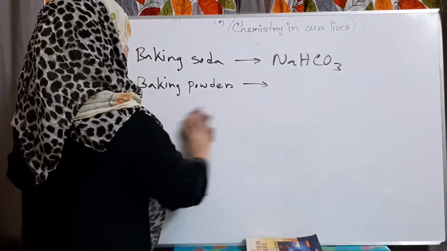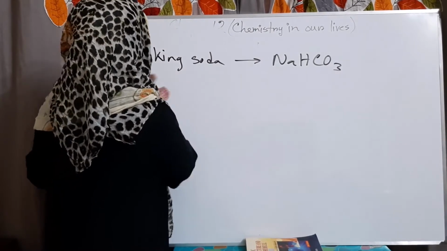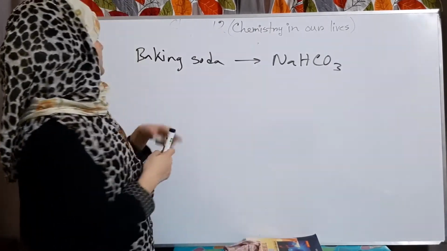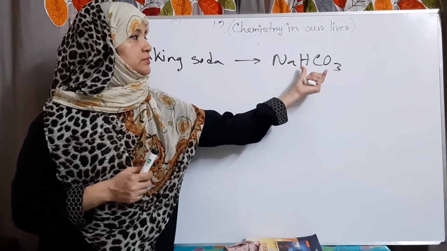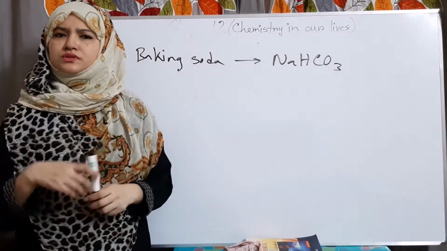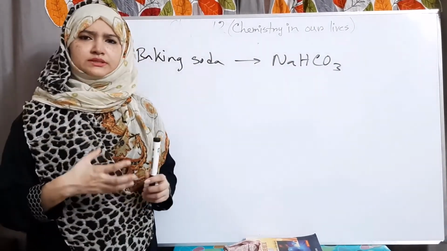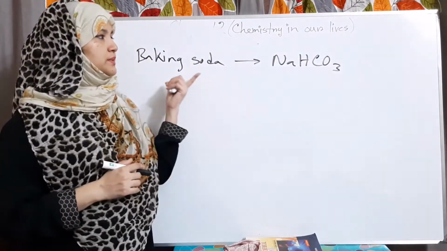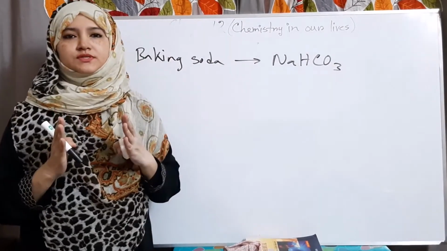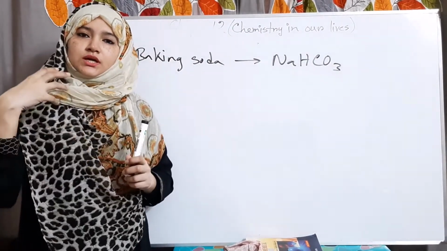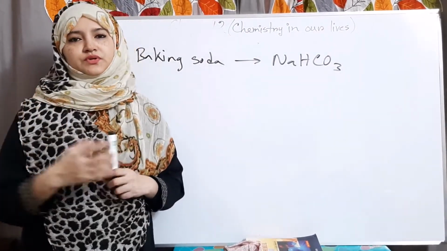To prepare sodium bicarbonate, we can use many different methods, but the Solvay process is its industrial process.